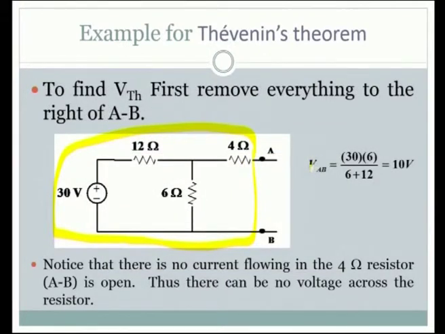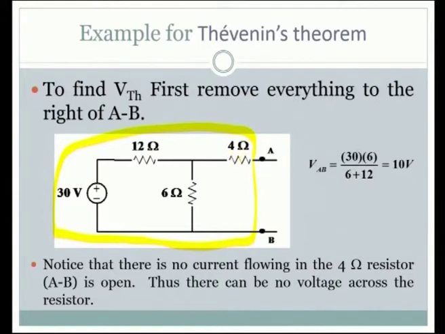See, this is the voltage across AB. How do we find out that? See, here this is the 30 volt. What is the voltage that is across this 6 ohm will be the voltage across this AB, because there is no current flowing through this 4 ohm.